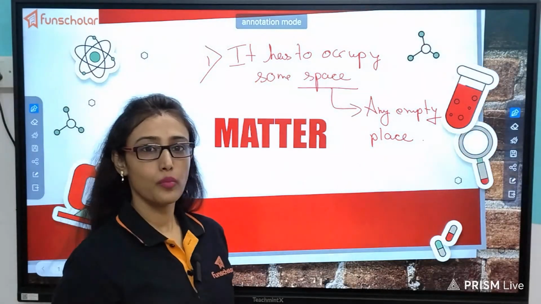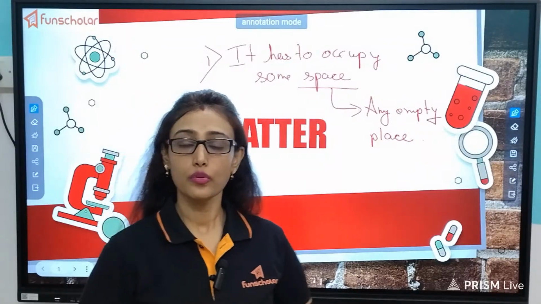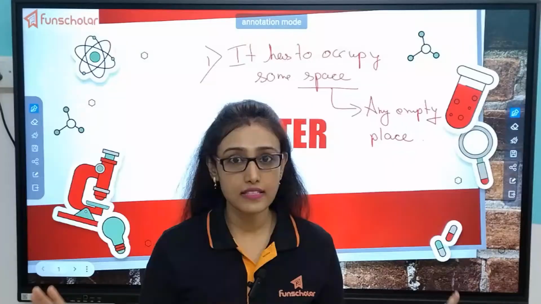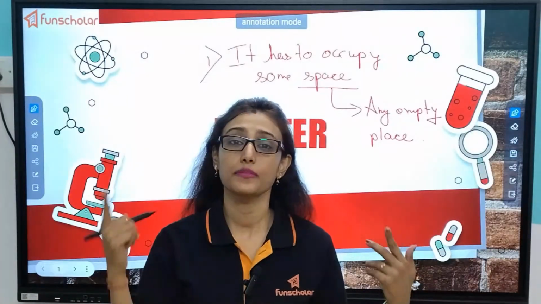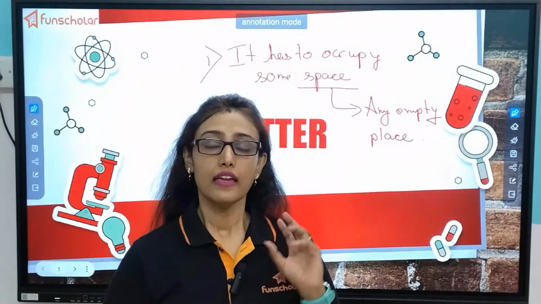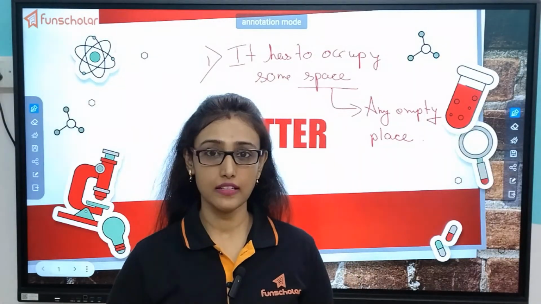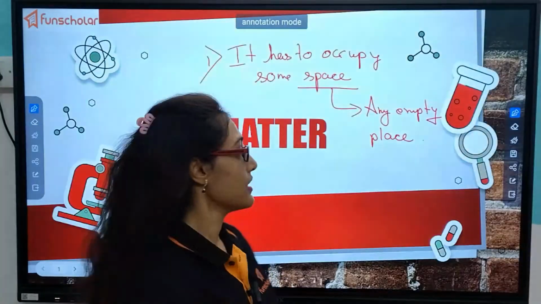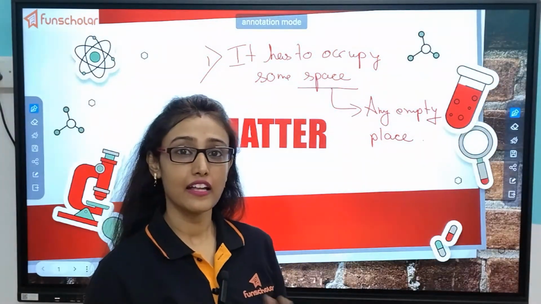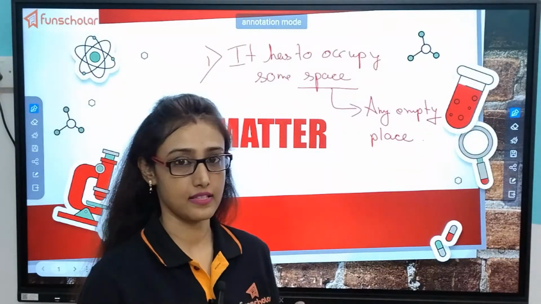Okay? So, what is empty space? You know, there is space outside the earth where nothing is there. That is space. So, here also, in our earth also, if there is nothing present, then it is called space. And what is matter? Matter is something that has to occupy some space.